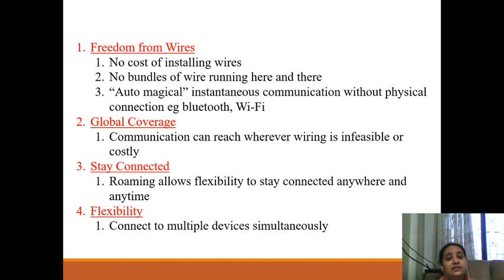Then we can stay connected. How? By the roaming facility. Roaming allows flexibility to stay connected anywhere and anytime. We also have another advantage, which is flexibility. Flexibility means we can connect multiple devices simultaneously.